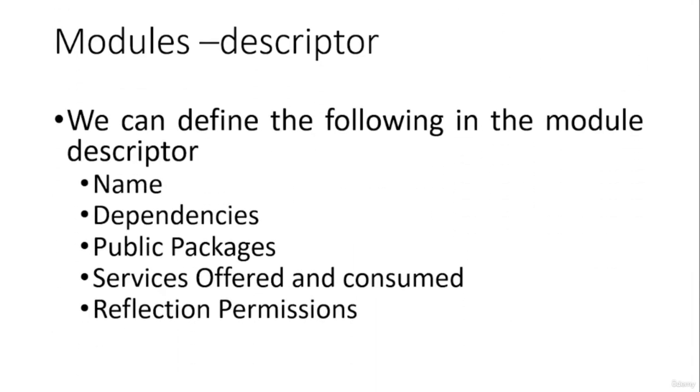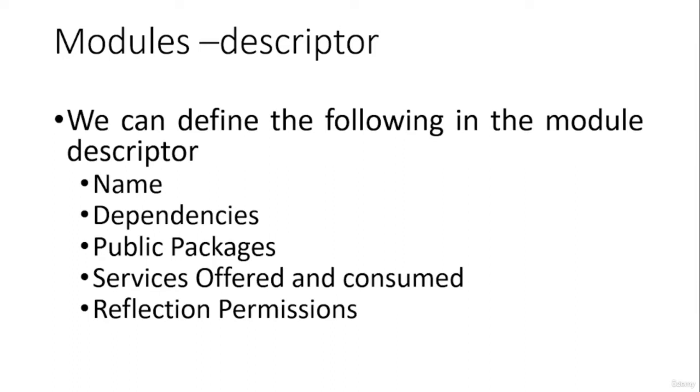Now let us discuss the module descriptor in Java 9. When we create a hello world program or other programs, we notice there is a file called module-info.java, which is created in the root folder of our project, the src folder, and this file is called the module descriptor.